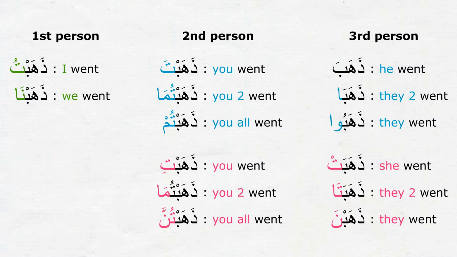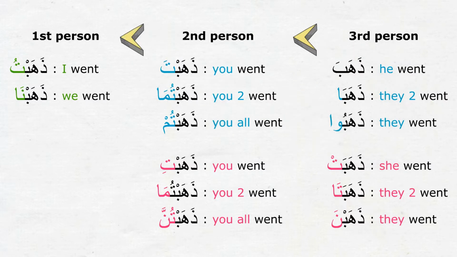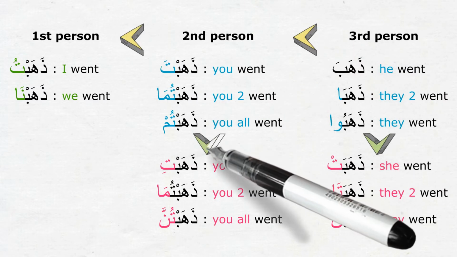He went. It starts from third person, then second, and first from right to left, and مذكر to مؤنث from top to bottom.